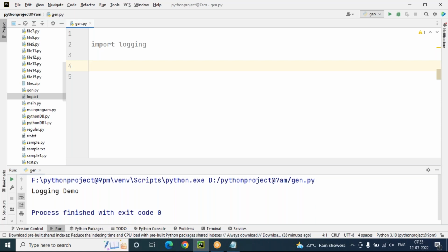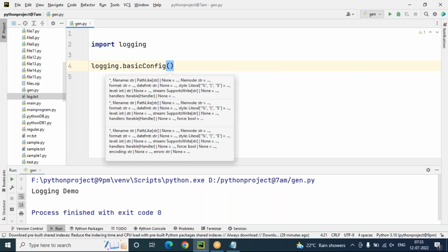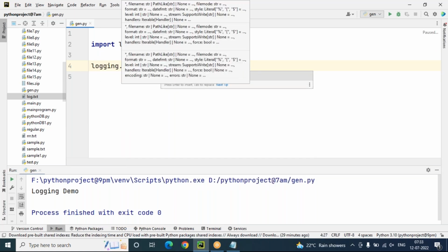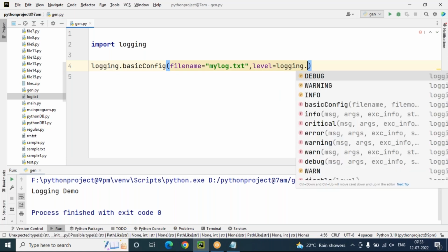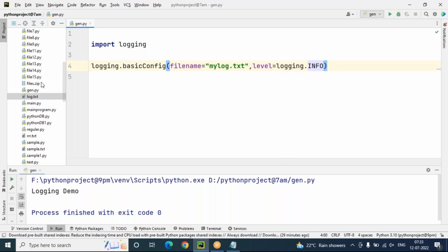So import logging. The logging.basicConfig function is there, and next filename equals mylog.txt. This is the mylog.txt file, a new log file I'm preparing. Level I'm setting, observe here, level equals logging.INFO. Complete information I want to store in my log file.